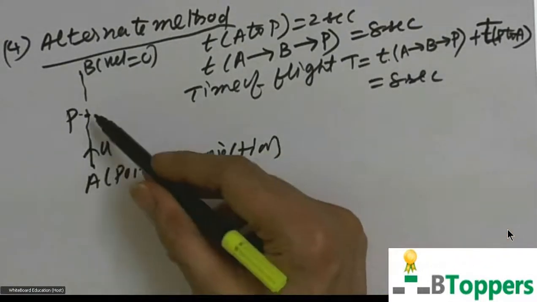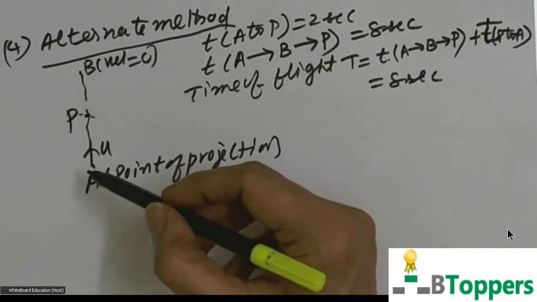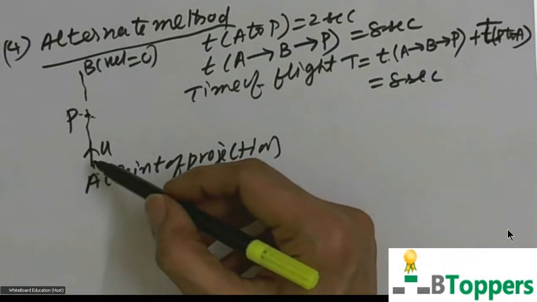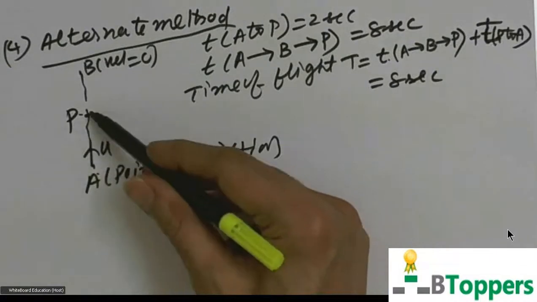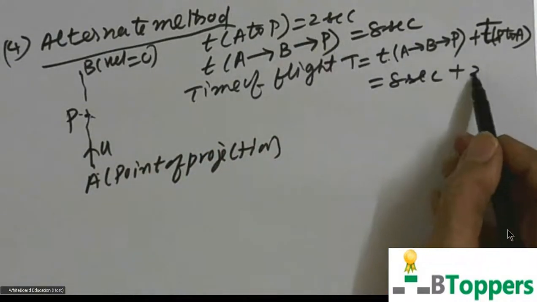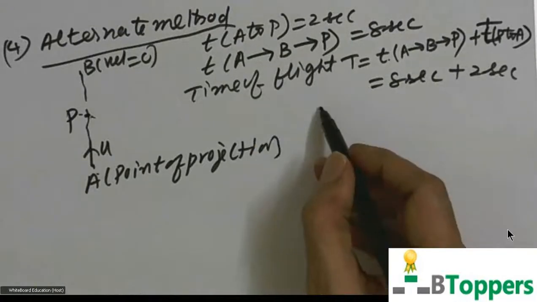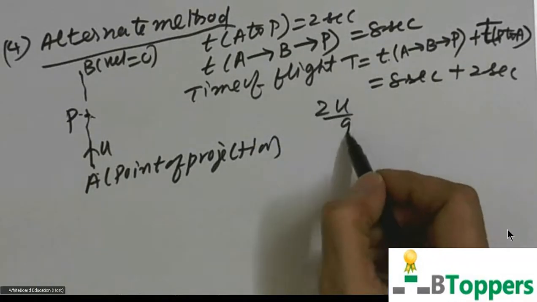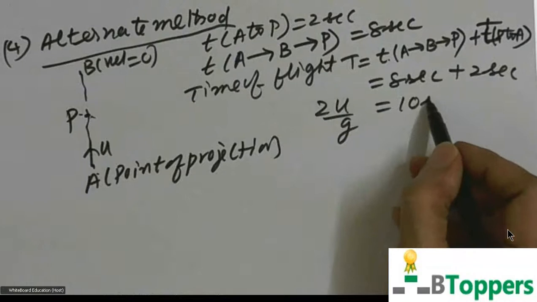The time taken for downward motion from P to A will be the same as the time it has taken to move upward from A to P during ascent, which is equal to 2 seconds. This time of flight you can write as 2u by g. That is equal to 10 seconds.